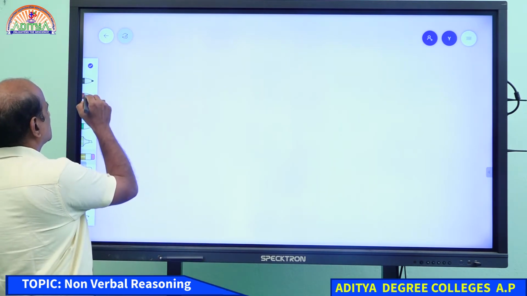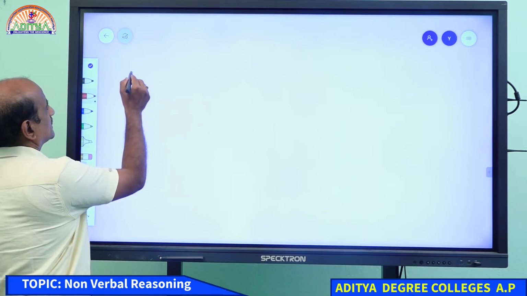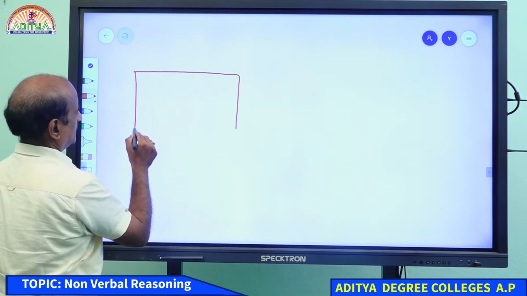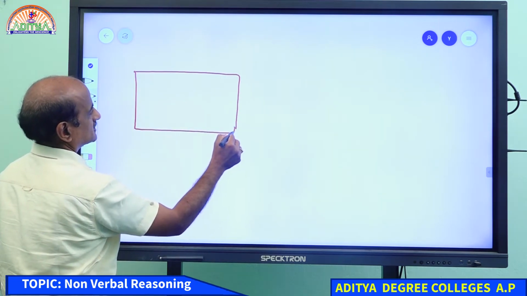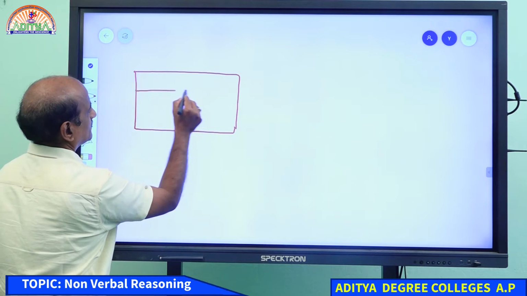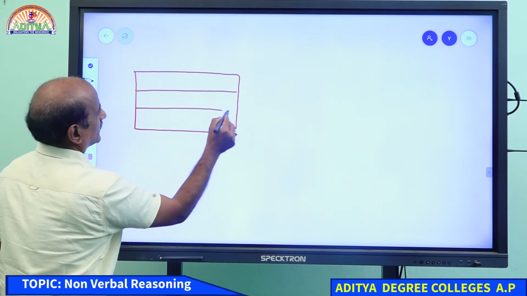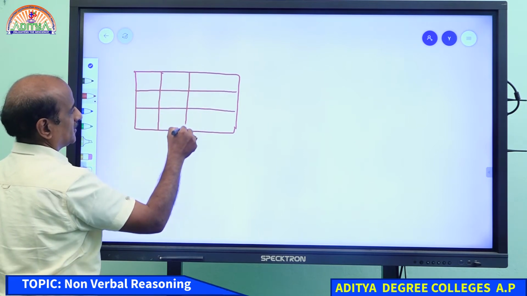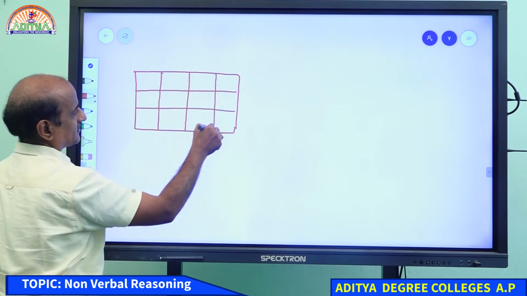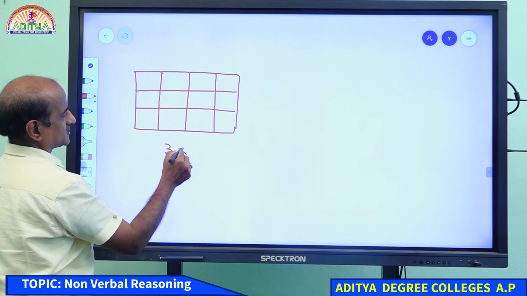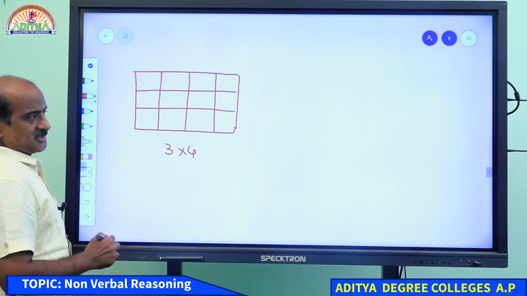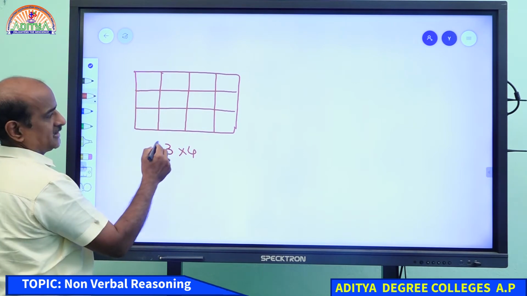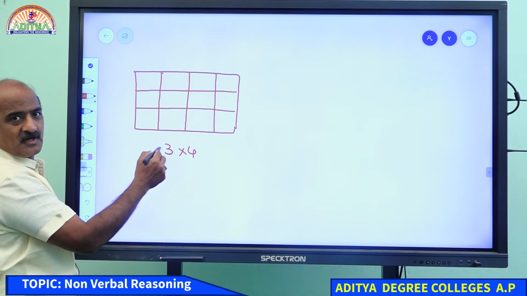First of all, you please tell me. If I give a figure something like this, come on, student, just let me show you something. Remember, this is a 3 by 4 square. You understand that? First of all, you must tell me how many squares do we have in this?